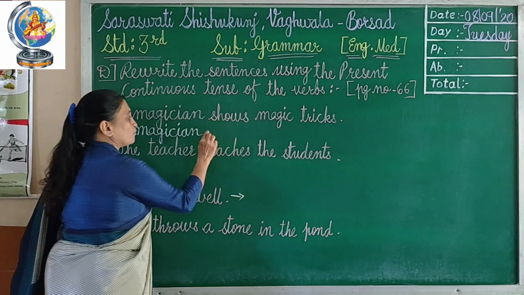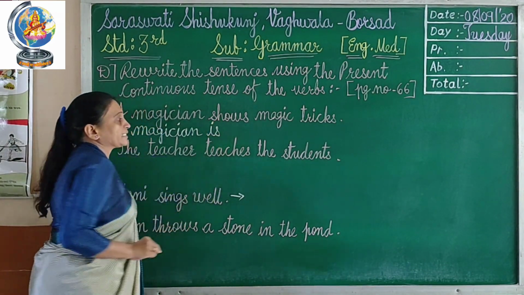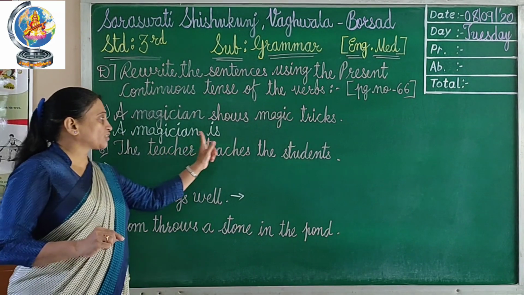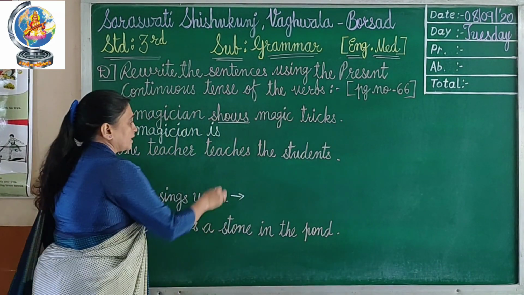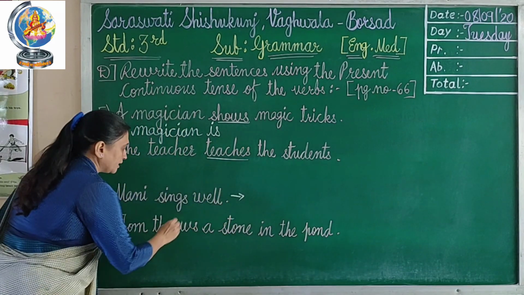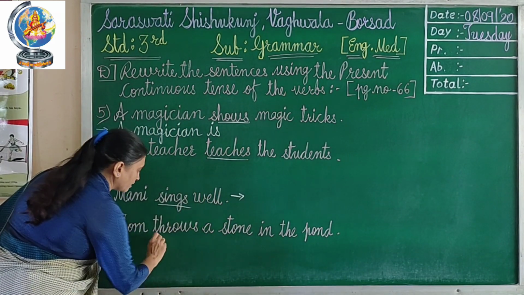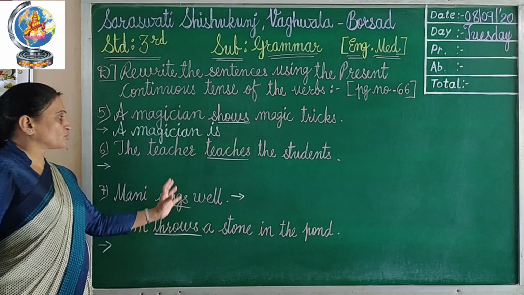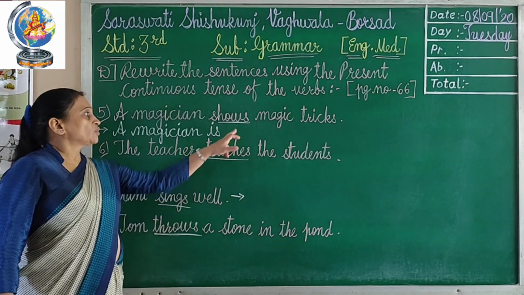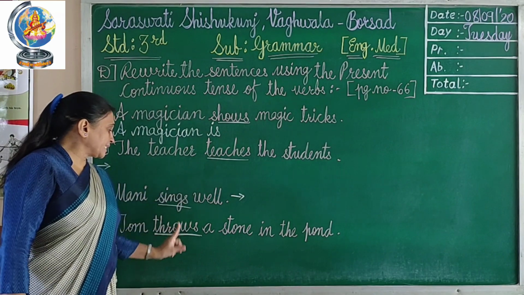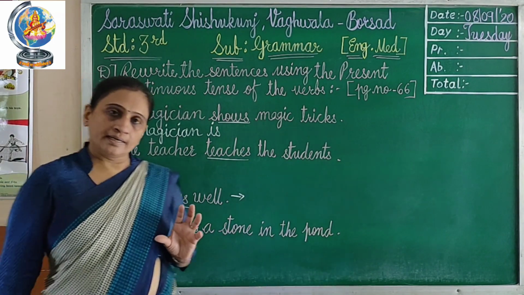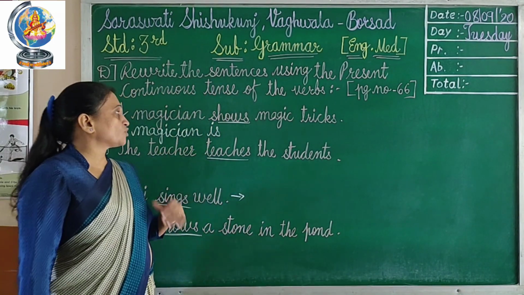So with a singular noun we have to write is. A magician is. Then this is the verb shows. Here teaches, here sings and here throws. So we have to change these verbs. Shows, teaches, sings and throws are in simple present tense form, right? So we have to change them into present continuous.